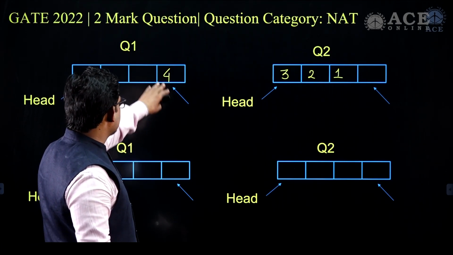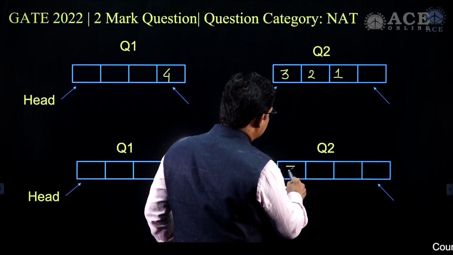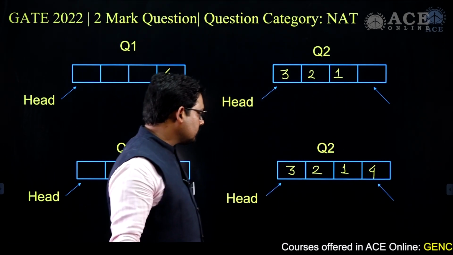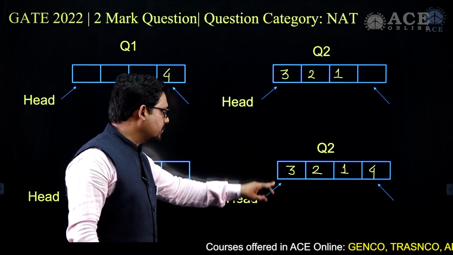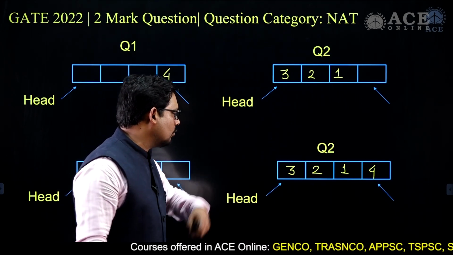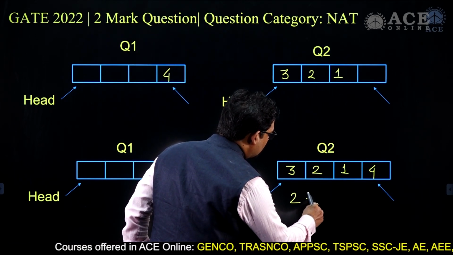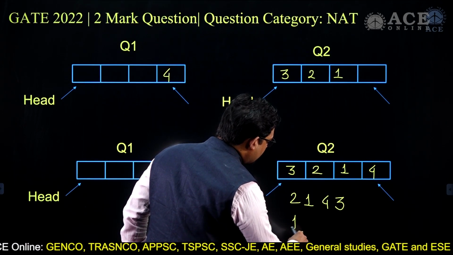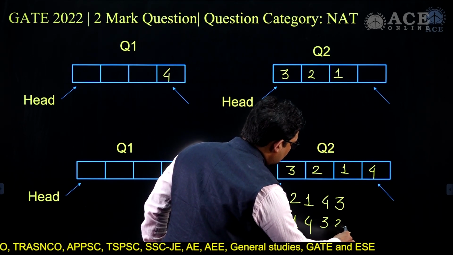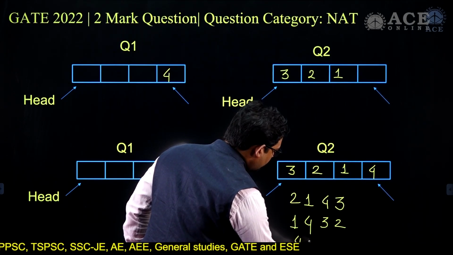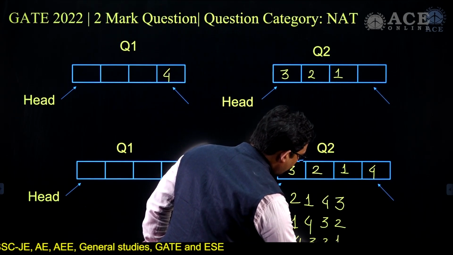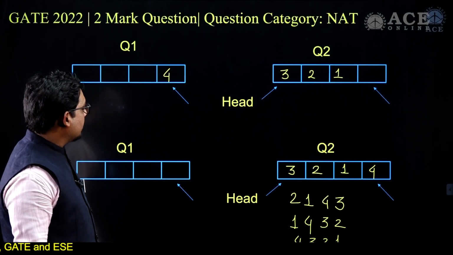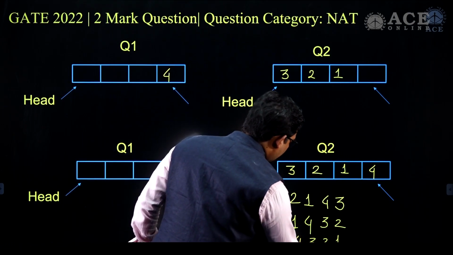Again I delete 4 and I'll put the value as 3 2 1 and 4. Now I'll delete each element from this because this is the head of the queue. I'm deleting 3, 2 and 1. So I delete 3, the sequence will become 2 1 4 and then 3. Then I again delete 2, the sequence will become 1 4 3 2. Then again I delete 1 and the sequence will become 4 3 2 1, and that is the final sequence that we wanted. This is the final sequence 4 3 2 1.